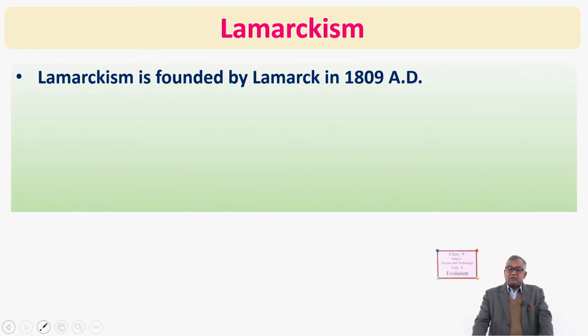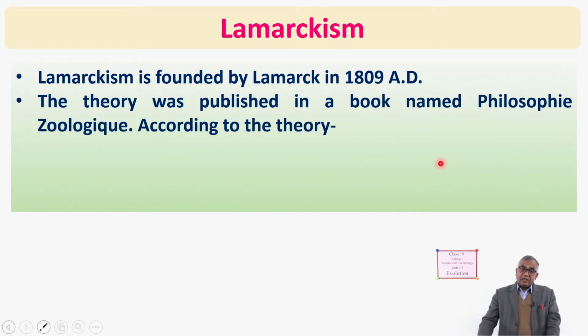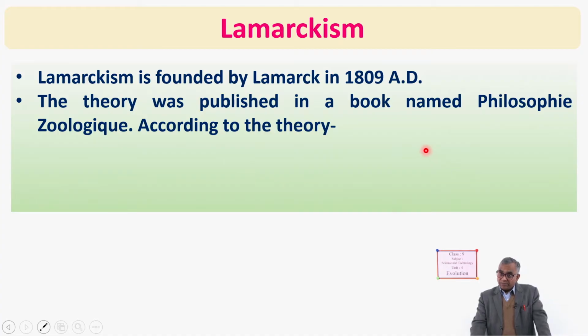Lamarckism was founded by Lamarck in 1809 AD. And the theory was published in a book named Philosophie Zoologique. As I told you, Lamarck is a French philosopher, so the name of the book is also in French, Philosophie Zoologique. And according to this theory, I can say this theory is divided into three main points.